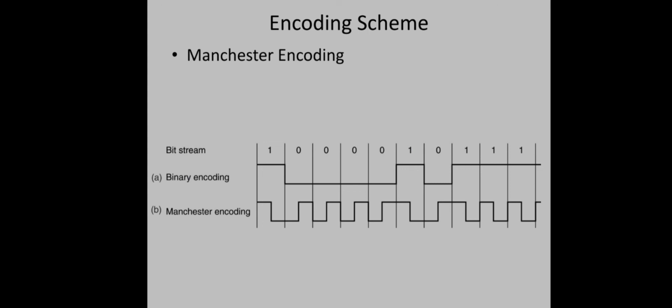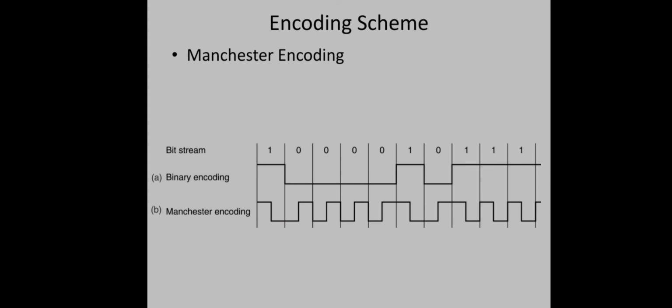So the encoding scheme here is definitely a digital encoding because we are using baseband for transmission, right? The encoding scheme used is Manchester encoding. You remember Manchester encoding, right? In Manchester encoding, every bit interval is divided into two equal half intervals. For binary 1, the first interval will be a high voltage and the second interval a low voltage, and the reverse for binary 0: first a low voltage, then a high voltage. So in the middle of every bit there will be a transition.